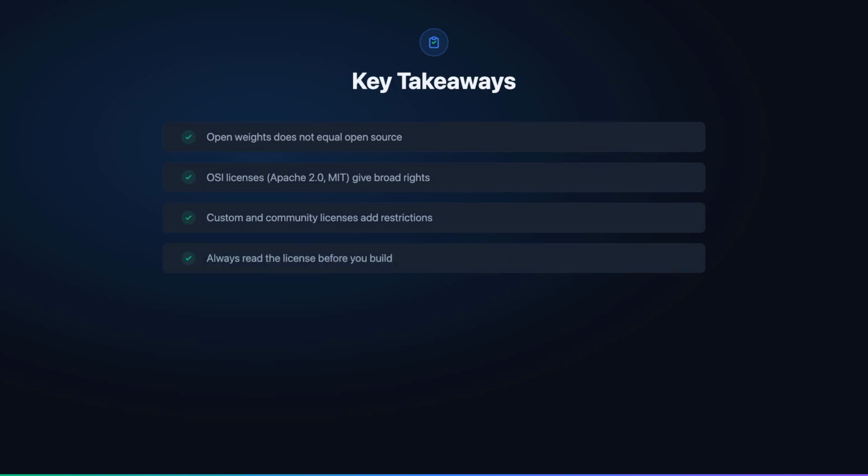From fully closed Muse Spark to Apache 2.0 Quinn releases, rights vary widely. Read the license, because it controls your commercial use, redistribution, and fine-tuning rights every time.